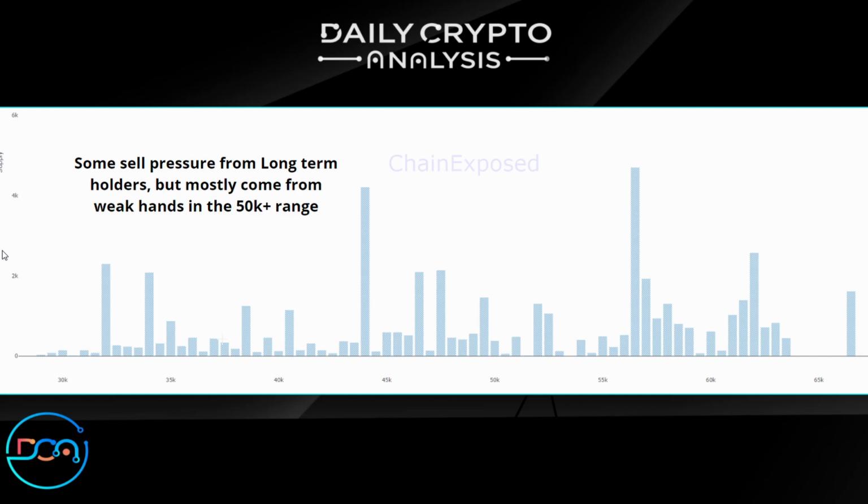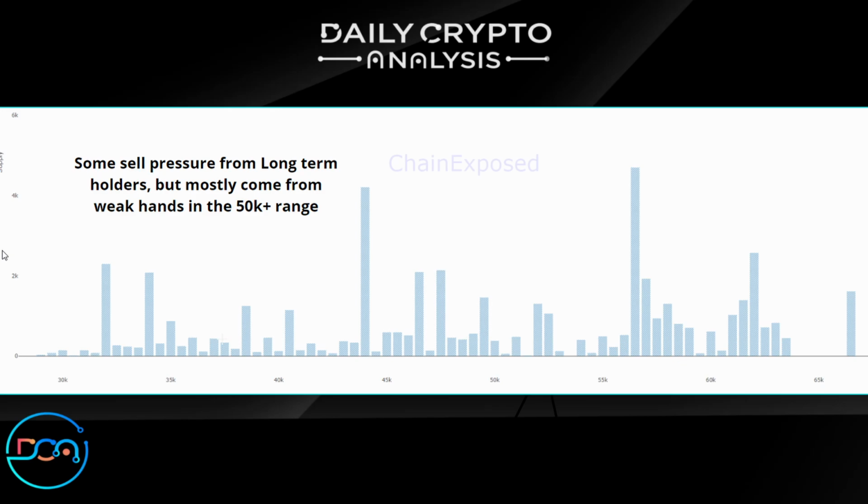Now, if we look at the long-term holders here in blue, we can see that over the last 7 days, as the price has spiked up, we've seen some individuals who are considered long-term holders by definition, who've been holding for more than 140 days, who've sold coins that they bought above this 50K up to around this 60K level.